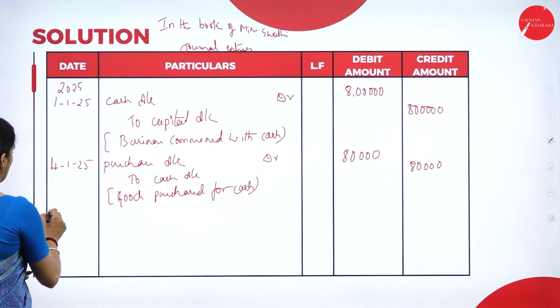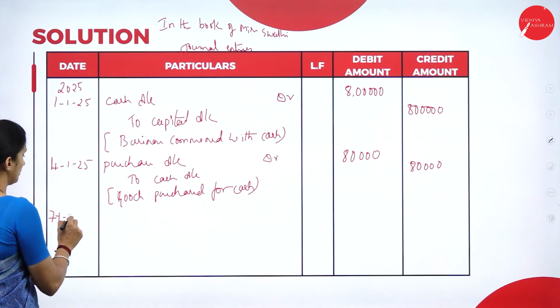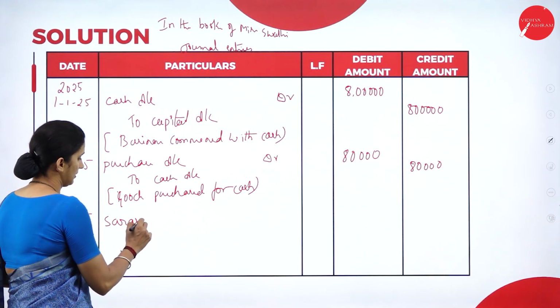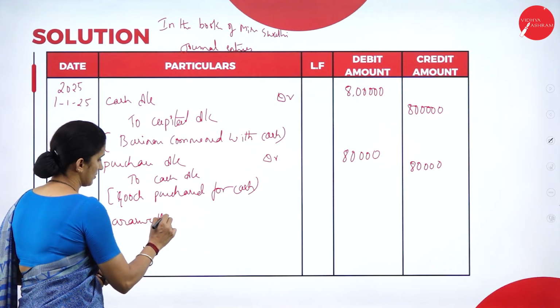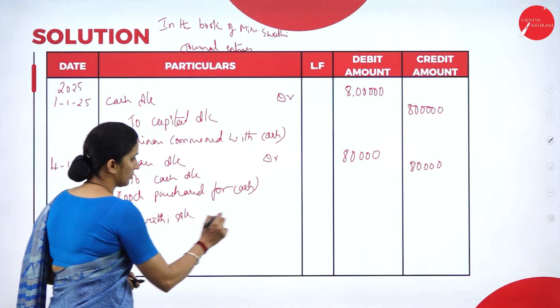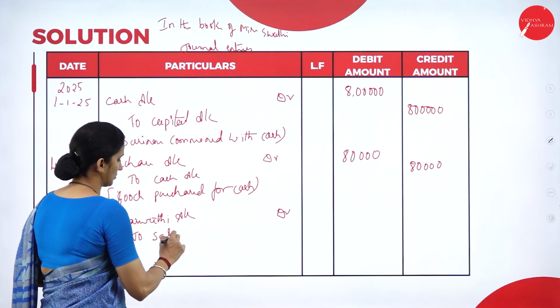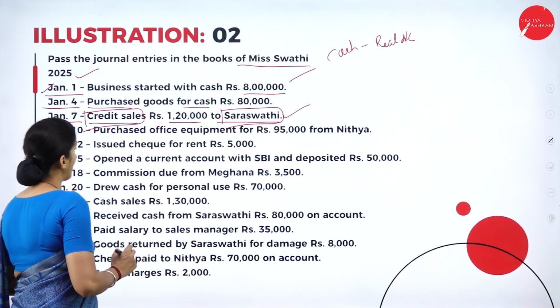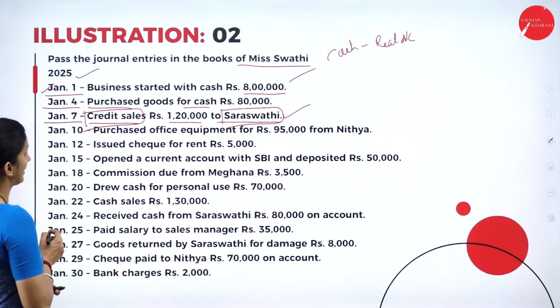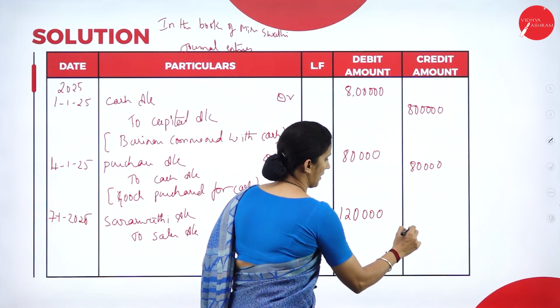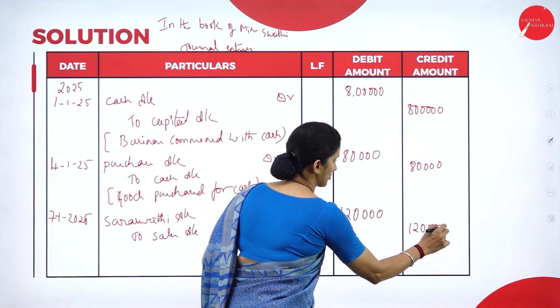So on Jan 7th, 1/2025, Saraswati account debtor to sales account. The amount here is 1,20,000.